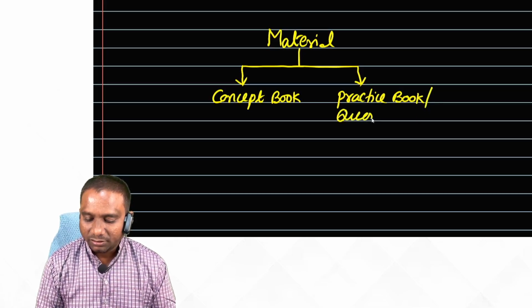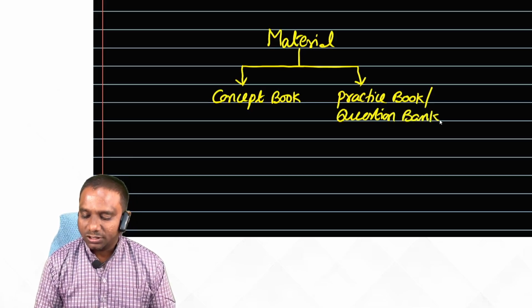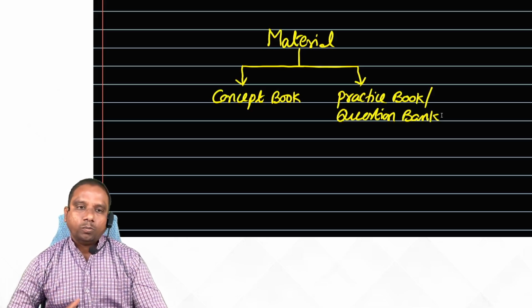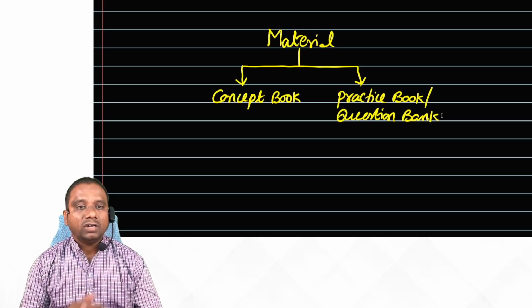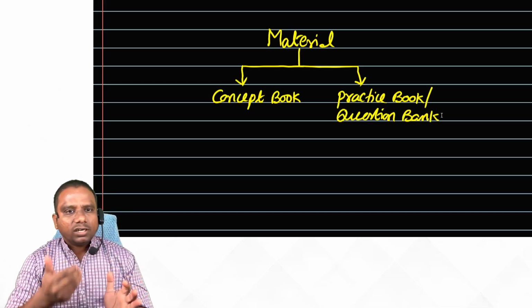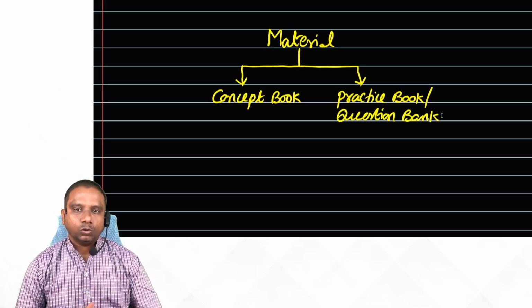So this question bank contains all problems of the ICAI study material. Here what we are planning is that all the concepts of ICAI we discuss in the classroom.